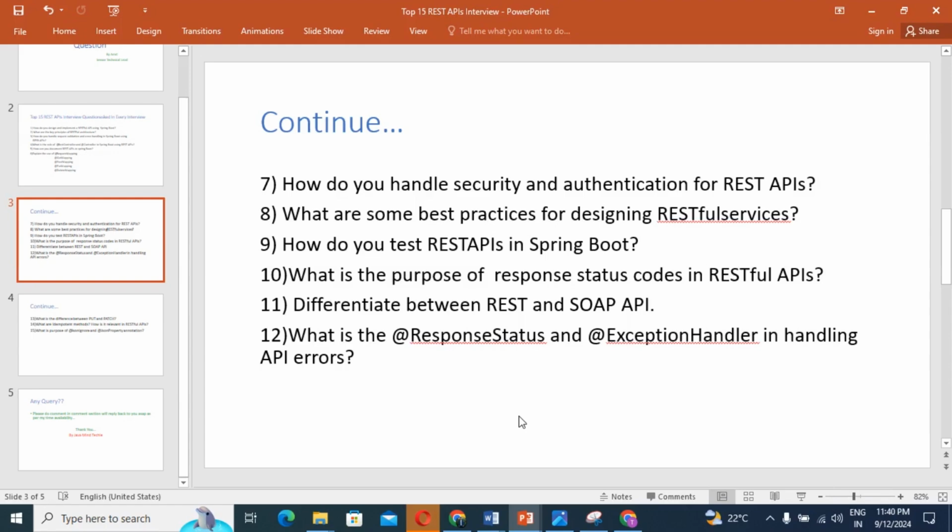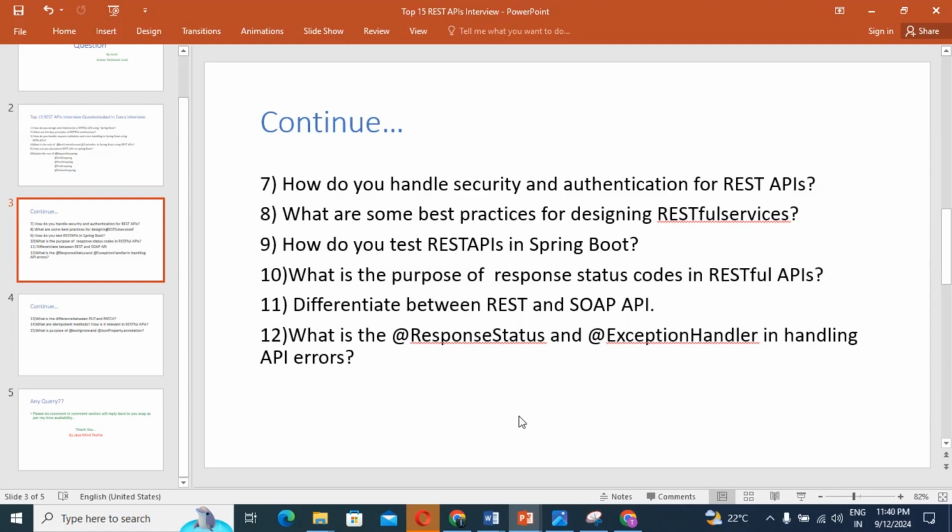Once again, I will repeat all the key factors, guys. So use proper HTTP methods. First, design resource-oriented URIs. Third is use consistent naming convention. Provide clear and meaningful responses. Implement pagination and filtering. Secure API. Create documentation for API. Use HATEOAS. These are all the points which are very important to design any RESTful web services.